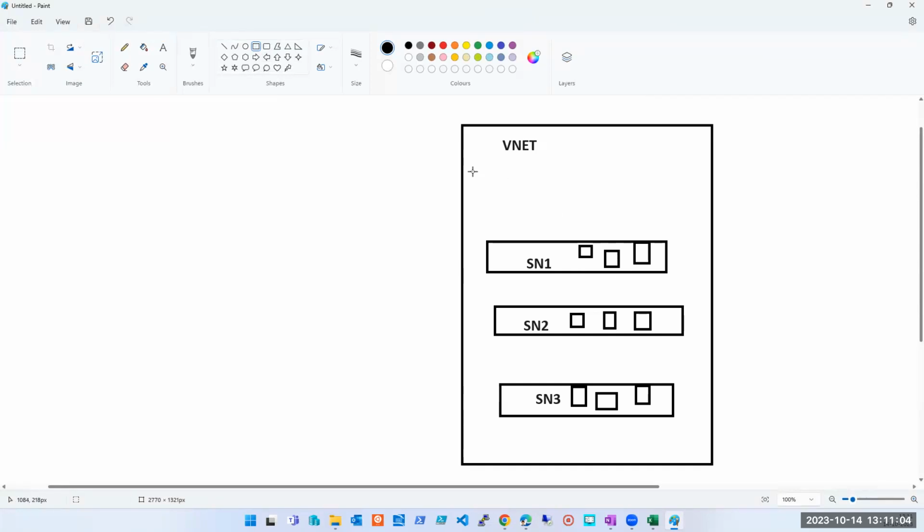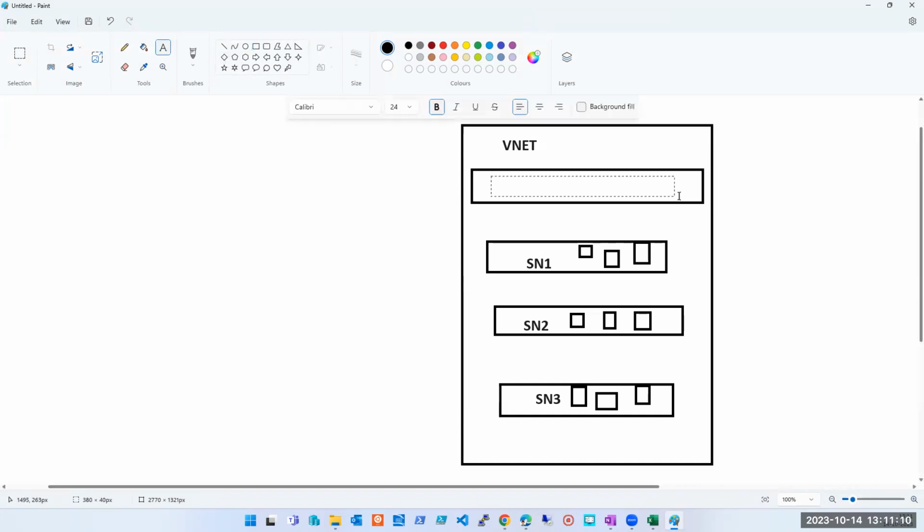Azure Bastion Subnet. Perfect. And just don't go by the diagram. It's not necessary that you should have the Azure Bastion subnet at the top or at the end. It can be anywhere. It doesn't matter. The diagram just looks like this, because yesterday I heard this question also. So do not worry about it. It can be anywhere. It can be at the bottom. Maybe you can have subnet 1, subnet 2, subnet 3, and then you can create the Azure Bastion subnet.